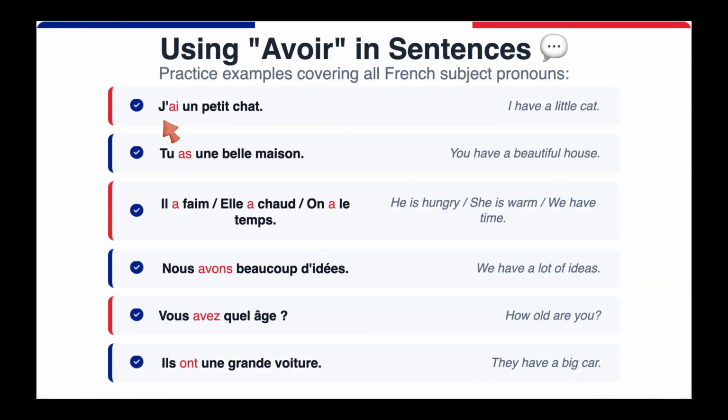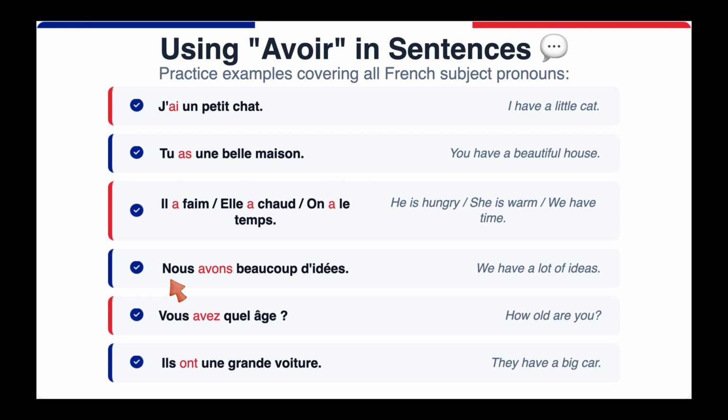Examples. J'ai un petit chat. I have a little cat. Tu as une belle maison. You have a beautiful house. Il a faim. He's hungry. Elle a chaud. She's warm. On a le temps. We have time. So you're learning beautiful expressions here. You're talking about hunger and heat. So in French, you don't say I am hungry, but you'd rather say I have hunger, or I have heat, or I'm feeling hot. So you use this avoir. And in fact, avoir has many expressions which you would learn in the future.